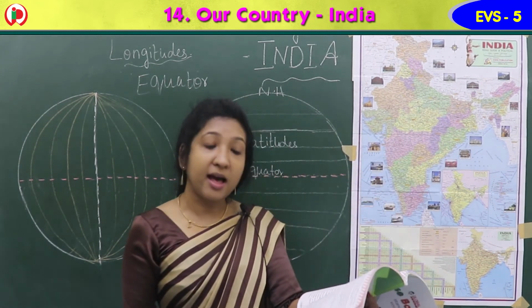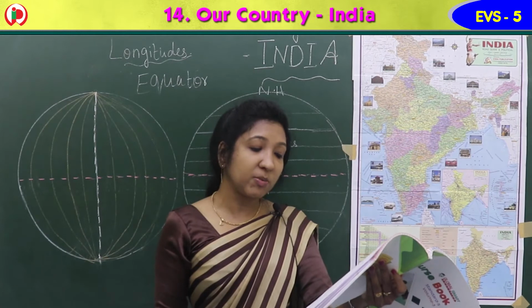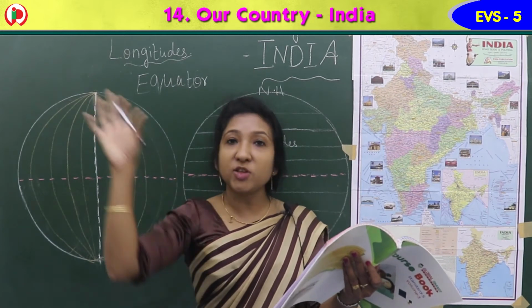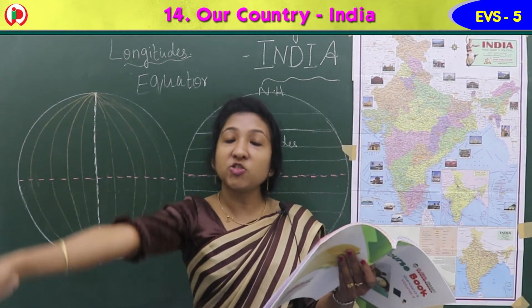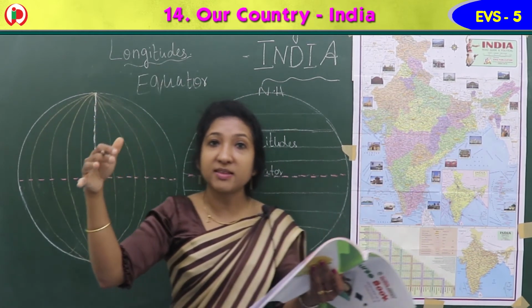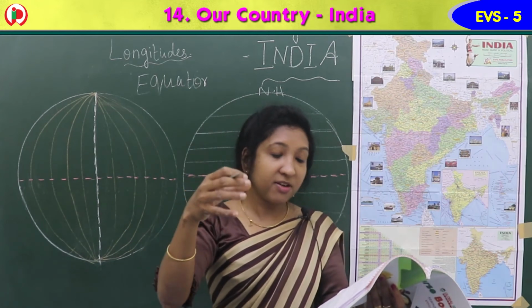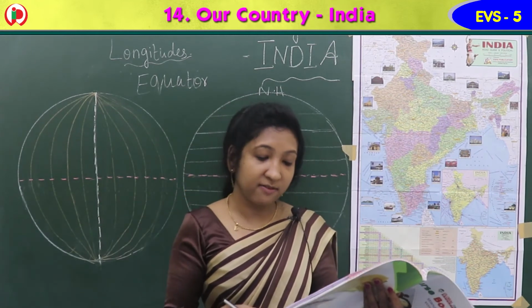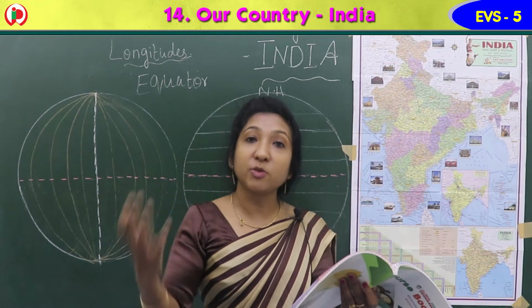Then the Brahmaputra, another tributary of Ganga. Tributary means a river flowing into a larger river. Small rivers flow into big rivers; those are tributaries. We say small river flowing into the larger river. So Brahmaputra is another tributary of Ganga.